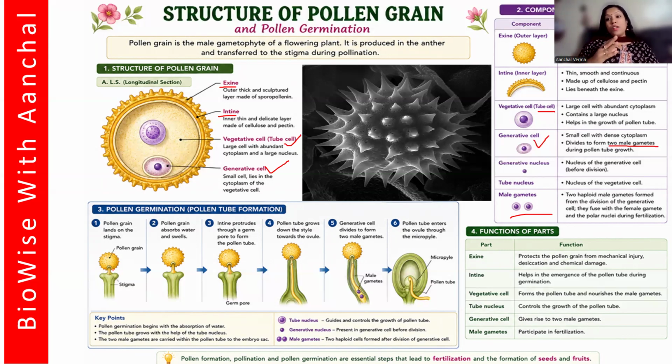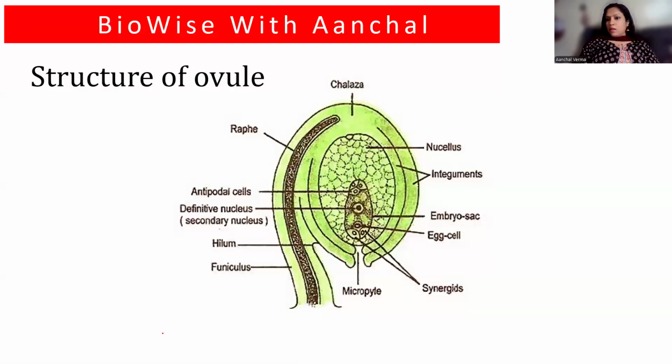So if the pollen tube is growing towards the ovary, there is some chemical in the ovary which is attracting this growth. So here the stimulus is chemical and the growth is towards the ovary. This is called a chemotropic movement. If you remember, fine. If you don't remember, you have to learn it in 10th standard again. Okay, so these are all the components of the pollen.